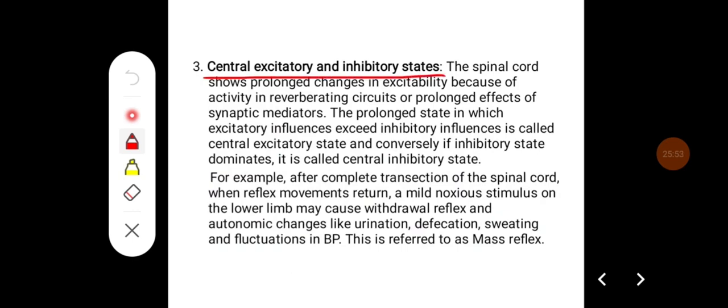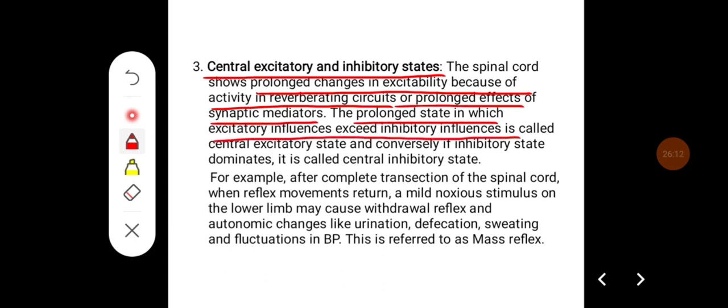Central excitatory and inhibitory status. The spinal cord shows prolonged changes in the excitability because of activity in reverberating circuits or prolonged effects of synaptic mediators. The prolonged state in which the excitatory influence exceeds inhibitory influence is called central excitatory state, and conversely, if inhibitory state dominates, it is called as central inhibitory state.